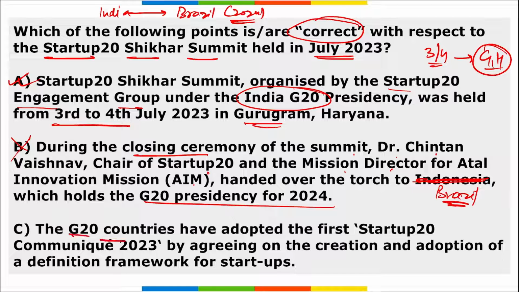C, the G20 countries have adopted the first Startup 20 Communique 23 by agreeing on the criteria and adoption of a definition framework for startups. So option C is also right.